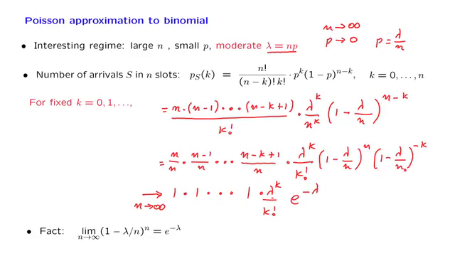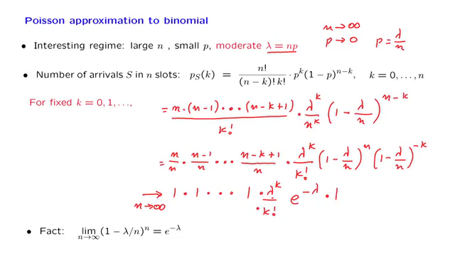And finally, let's look at the last term. Remember that k is fixed, is a constant. 1 minus lambda over n converges to 1, and when we raise that number to the kth power, we still get a 1 in the limit.